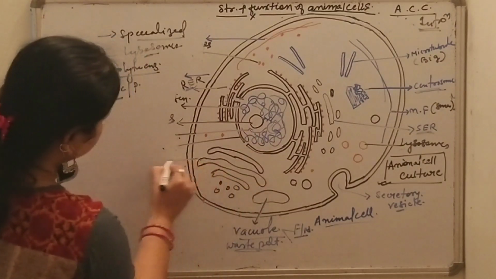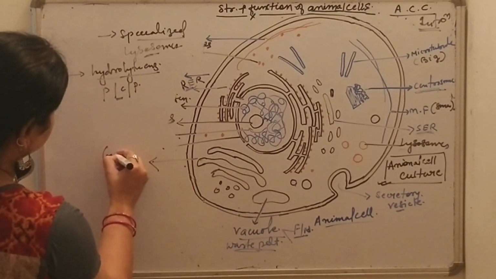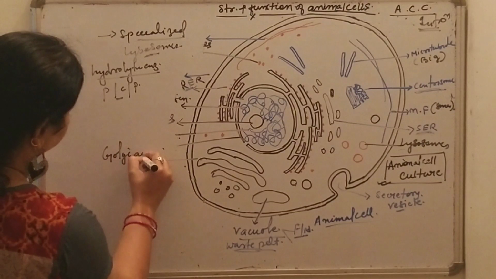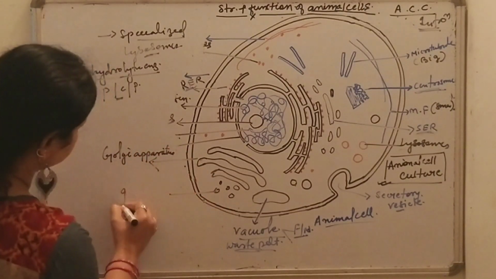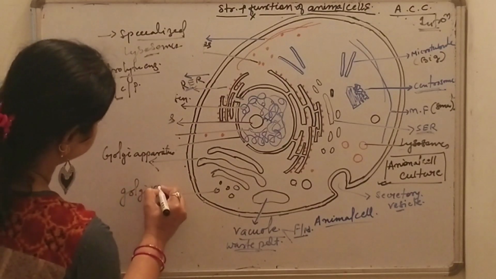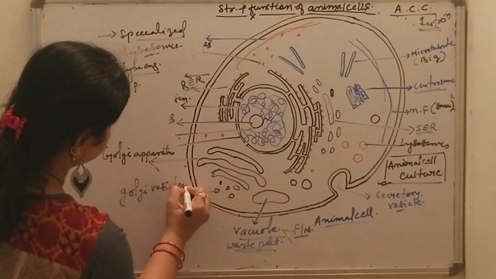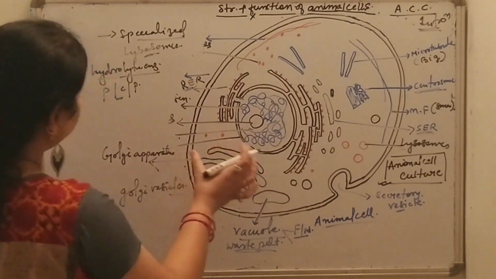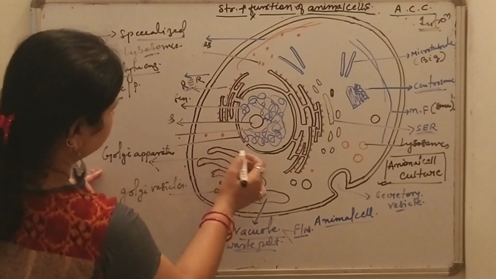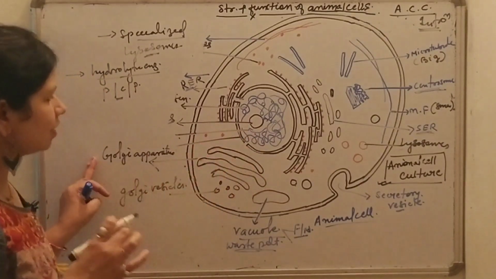Now about the Golgi apparatus. These are the Golgi apparatus, and these are the Golgi vesicles. The Golgi apparatus is also made up of cisternae, but one difference is there.